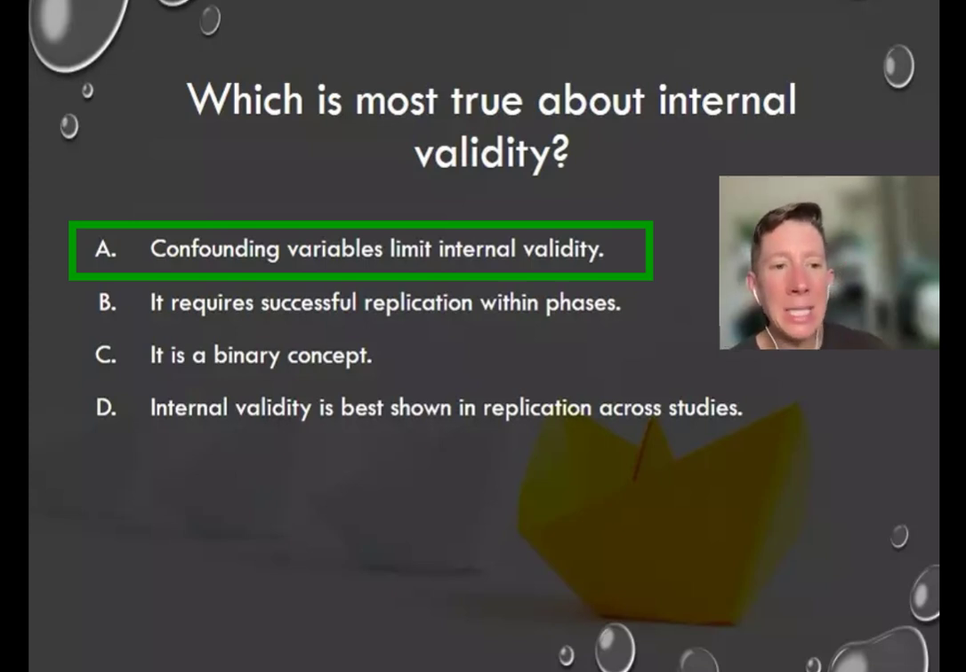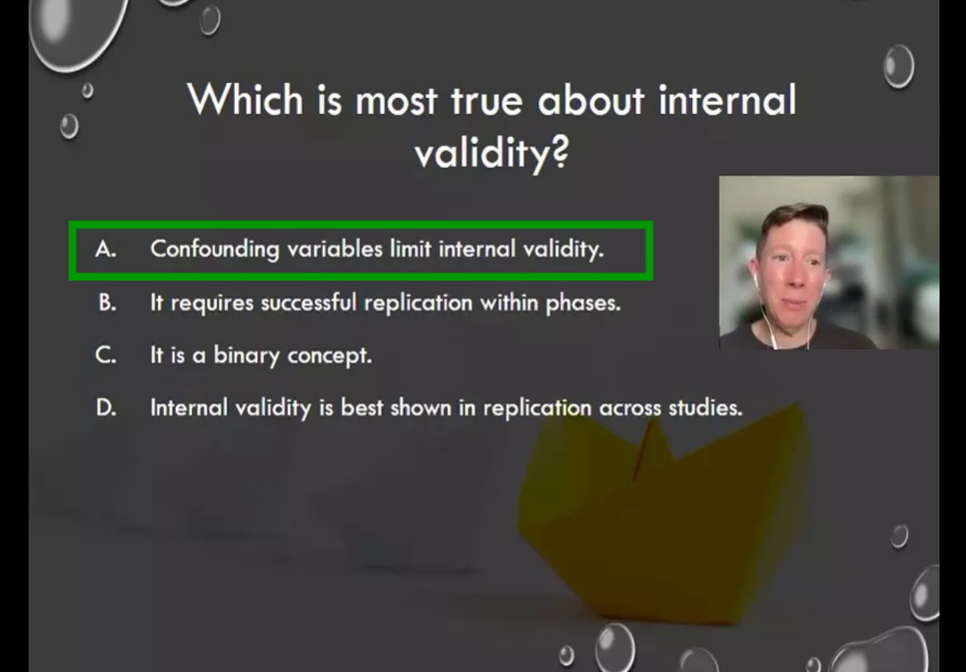And then the last one is internal validity is best shown in replication across studies. So internal validity, it's like internal, it is within. So validity can be shown across studies, and there is potential where if you replicated a study 10 times and got the answers over and over again, there is an idea that if I replicated this and I got the answers each time, it potentially could strengthen internal validity. So this isn't untrue, but it's not the most true.